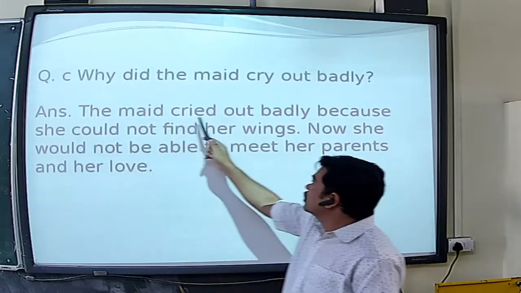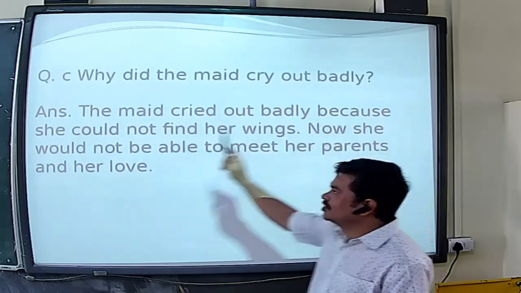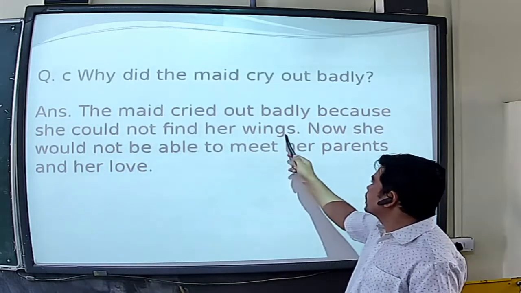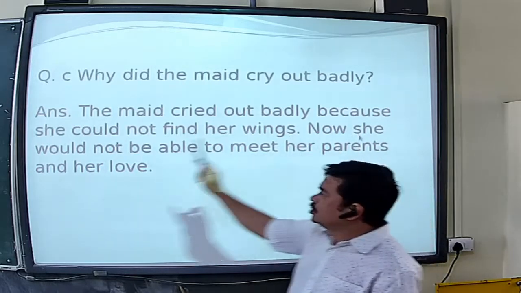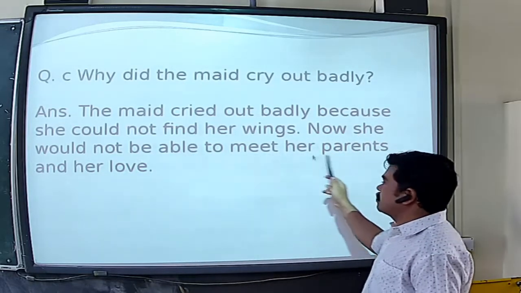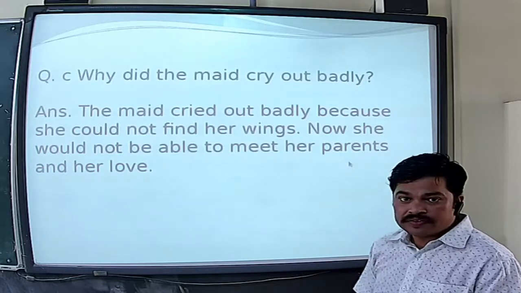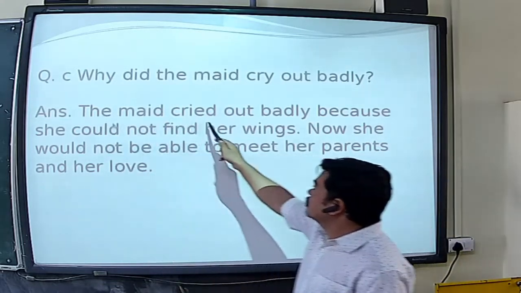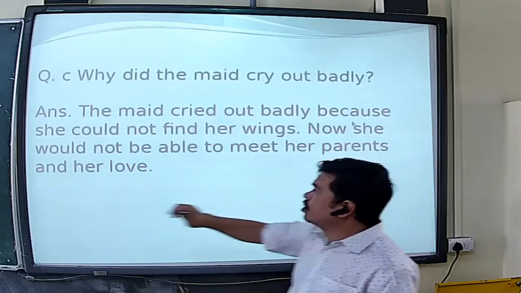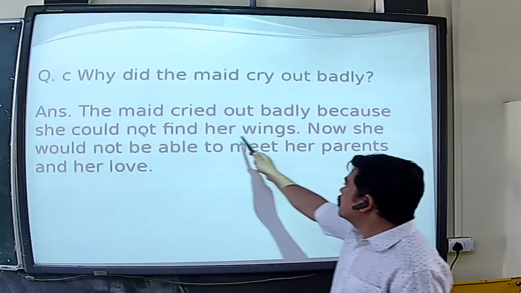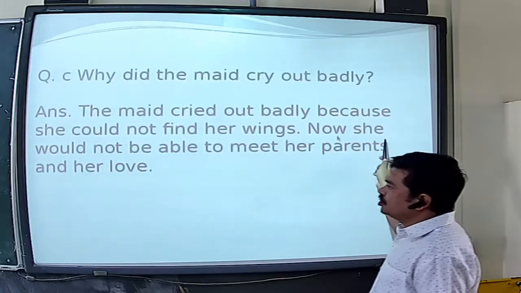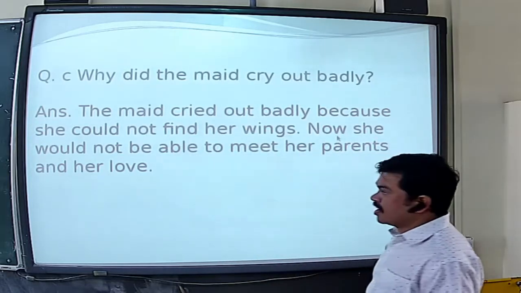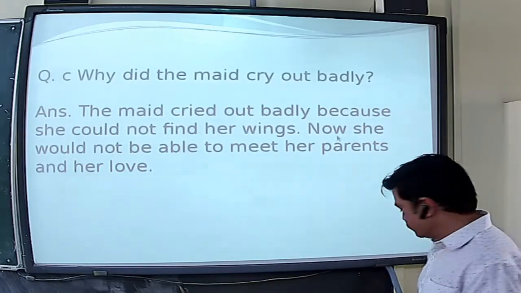The maid cried out badly because she could not find her wings. Now she would not be able to meet her parents and her love. I am repeating this answer again.